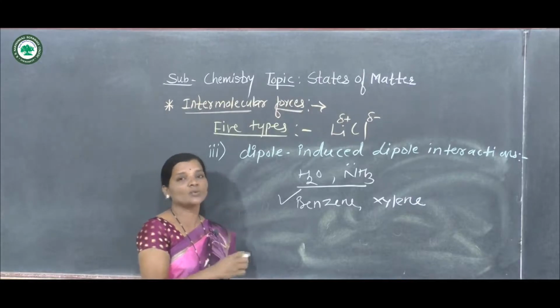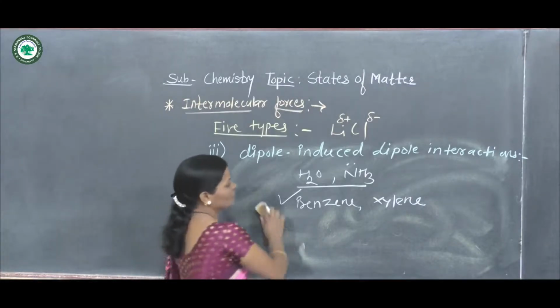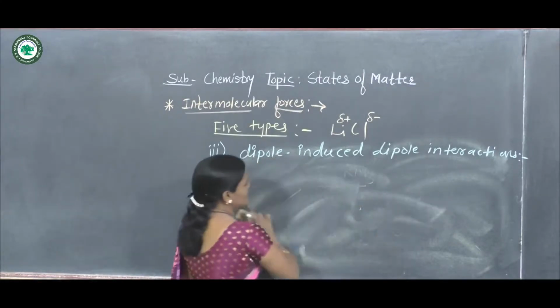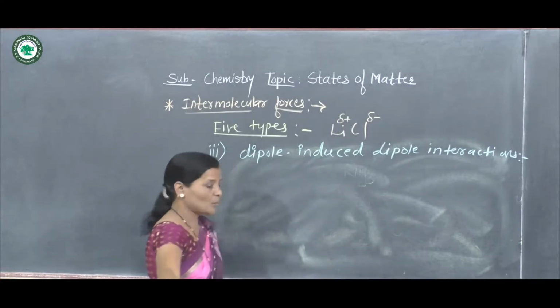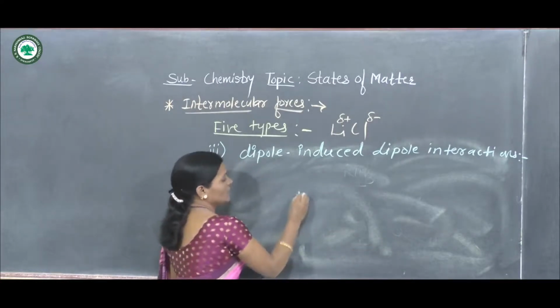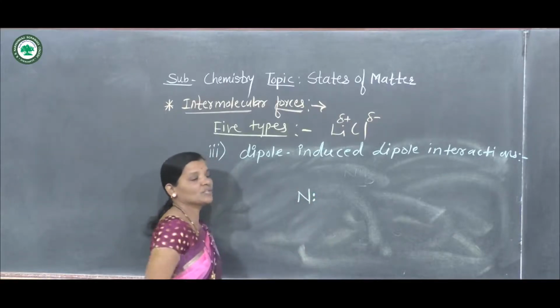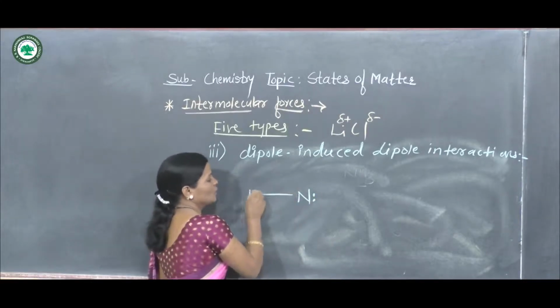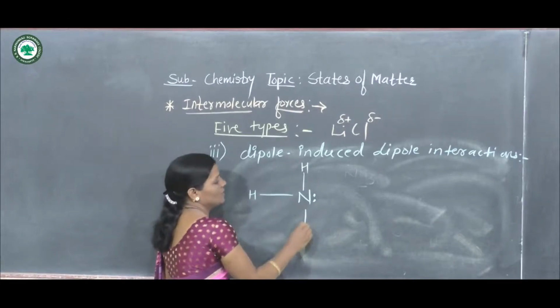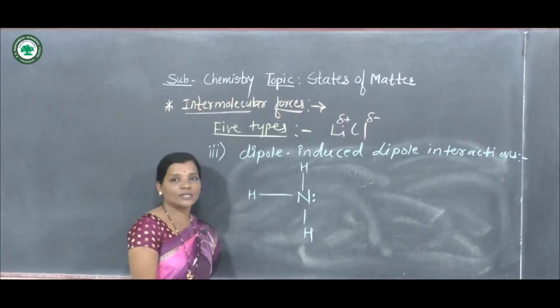Now let us see how these interactions exist. For example, we will see ammonia. Here a lone pair of electrons is present on ammonia, and 3 hydrogens are bonded with the central atom nitrogen.